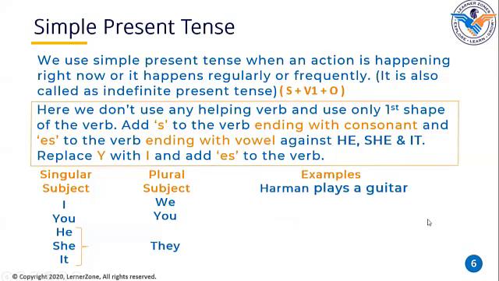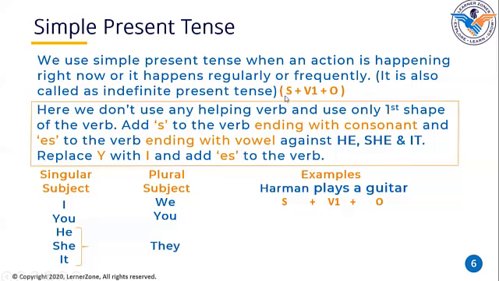The first example is Herman plays a guitar. What do you think? What is the subject here? The subject is Herman. Plays shows an action, that's why it is a verb. Play, played, played. So play is the first shape of the verb, that's why I'm writing V1 here. Okay.